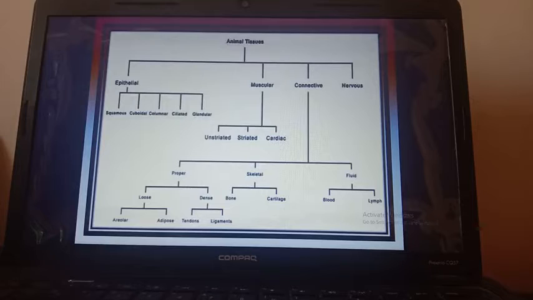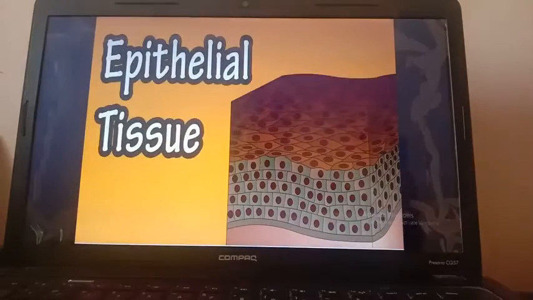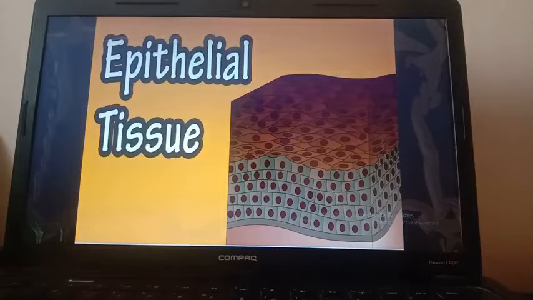So first we will talk about epithelial tissue. Epithelial tissue actually forms a continuous sheet of cells.